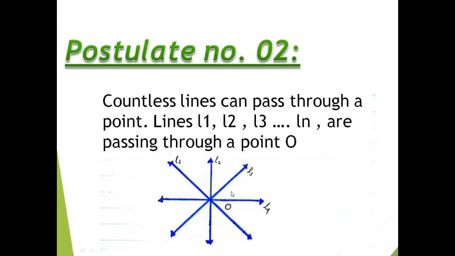It is simple: if you draw a point O on your paper and you start passing lines through it, you will find there are so many possibilities that we cannot even measure them. We cannot count how many lines are passing through this point. That's why countless lines can pass through a point, which is mentioned by L1, L2, L3 and so on.